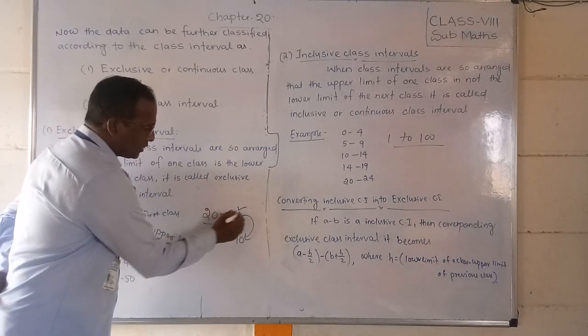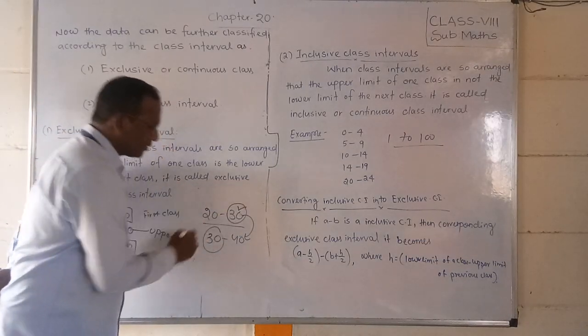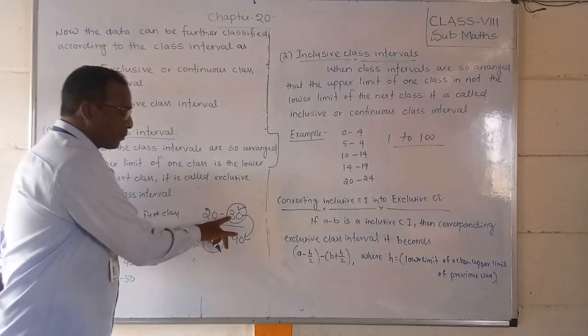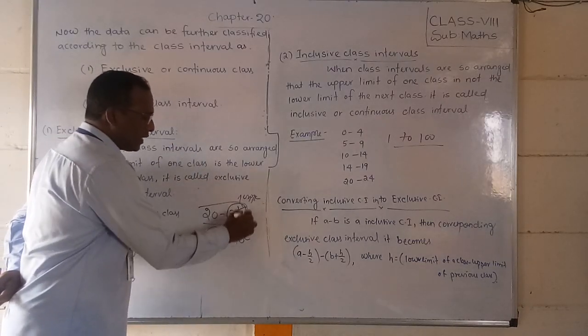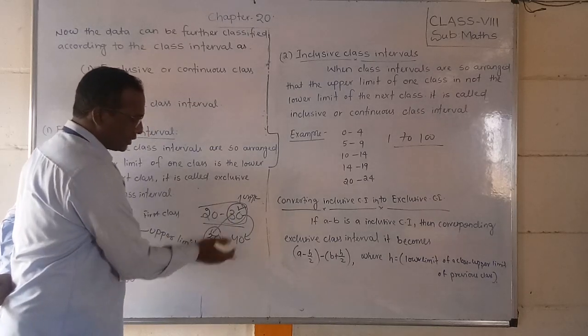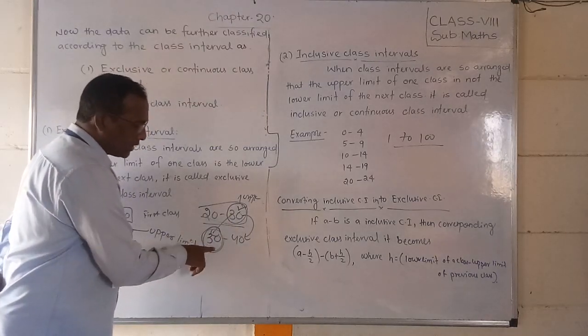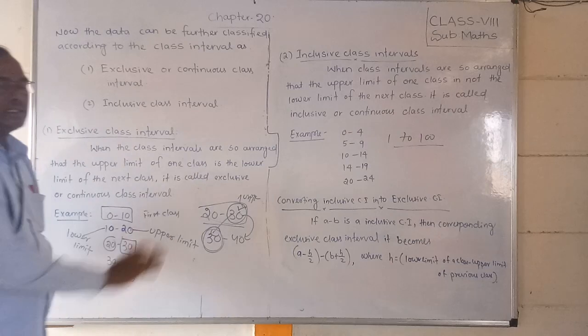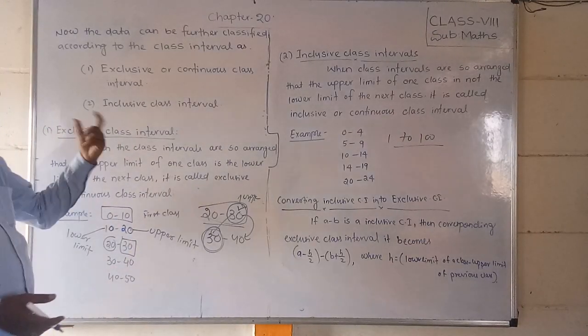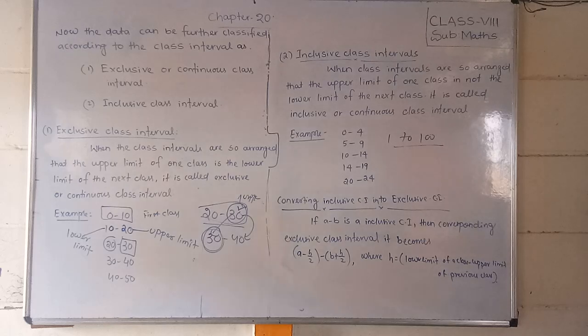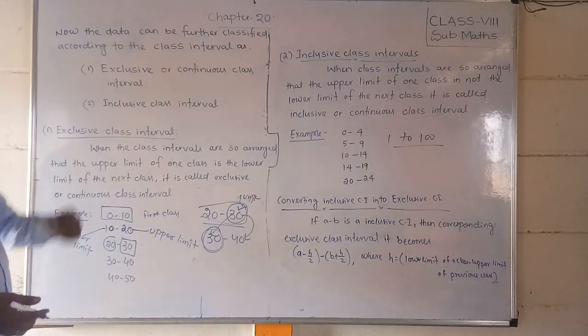Observe that this 30 and this 30 are the same. So the upper limit of one class is equal to the lower limit of the next class. If the data is like this, then we can say it is an exclusive class interval, or continuous class interval.